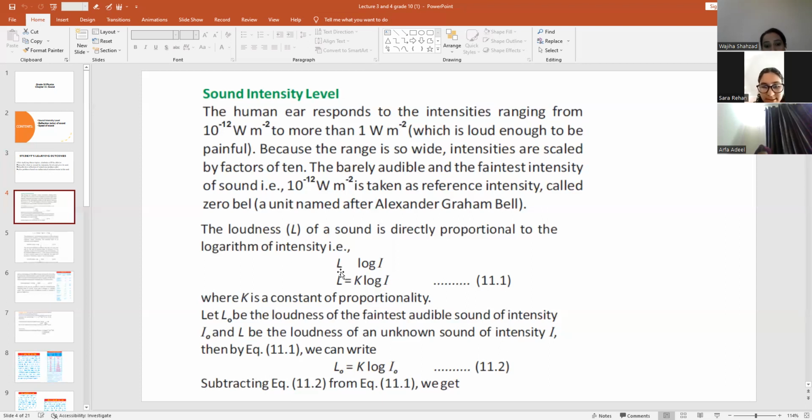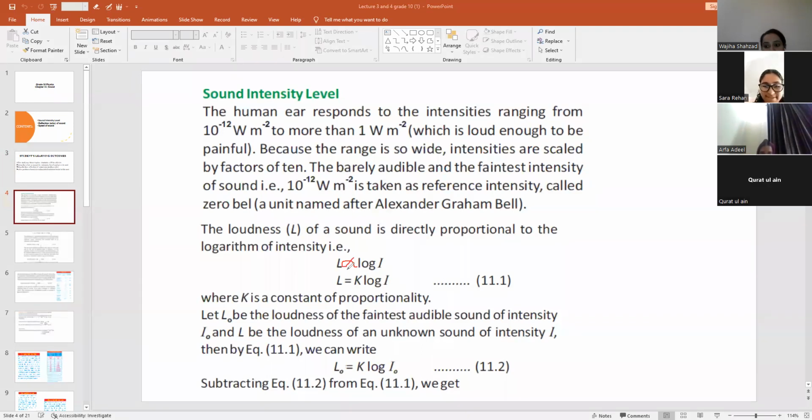Here it is: loudness is directly proportional to the log of intensity. This L is the loudness, this log is the logarithm symbol, and I is the intensity. If the intensity is more, loudness will be more. If the loudness is less, the intensity will be less, right?